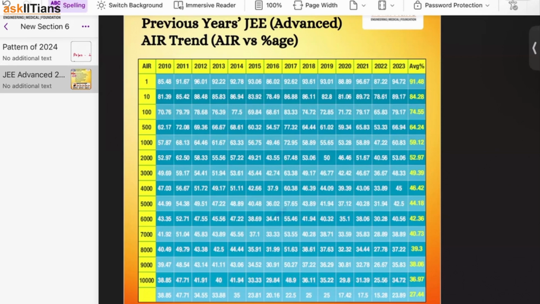Look at AIR 500: generally it comes if your marks are around 60% in the exam. If your marks are around 50%, you get an AIR around 2000. Obviously, if the paper is very difficult or very easy, the trend will change, but generally it does not change too much.